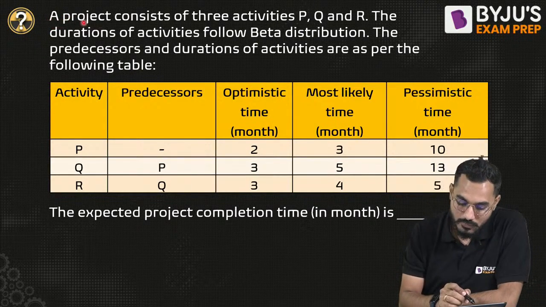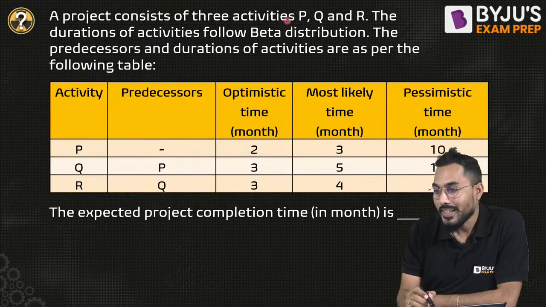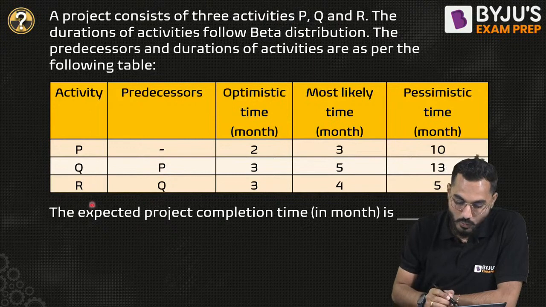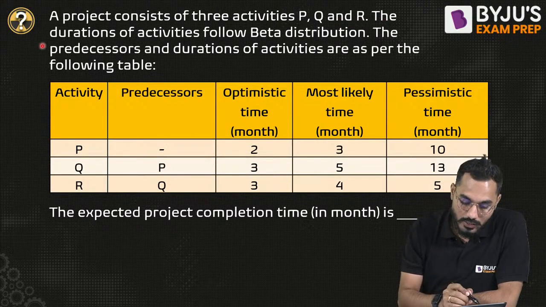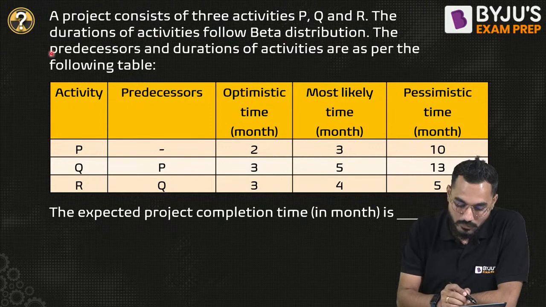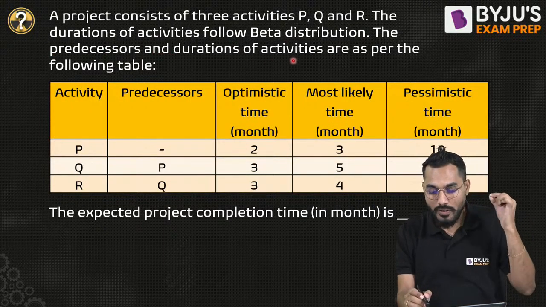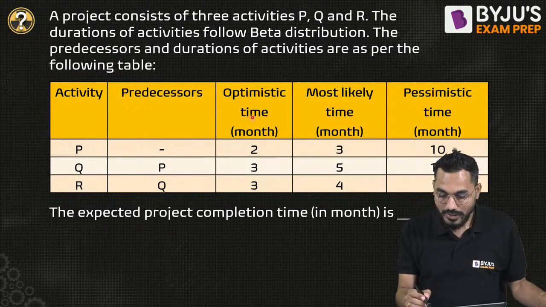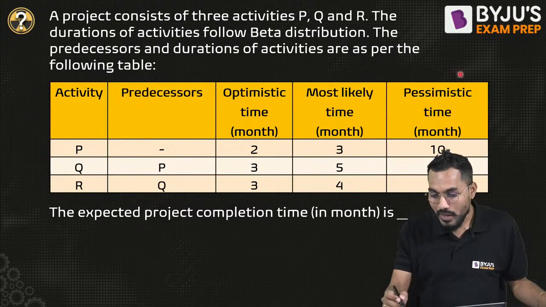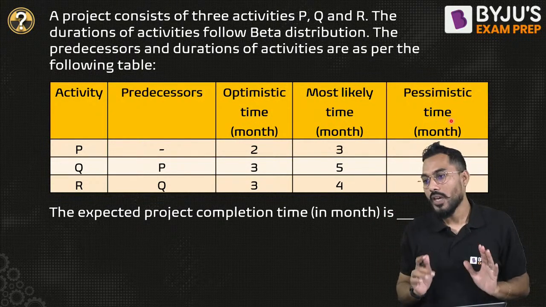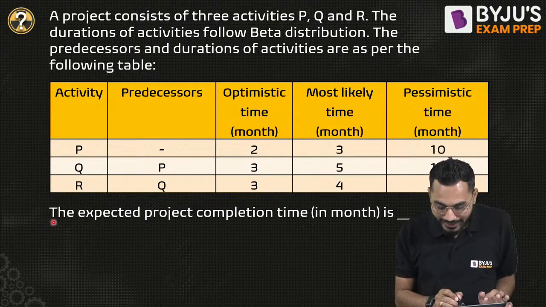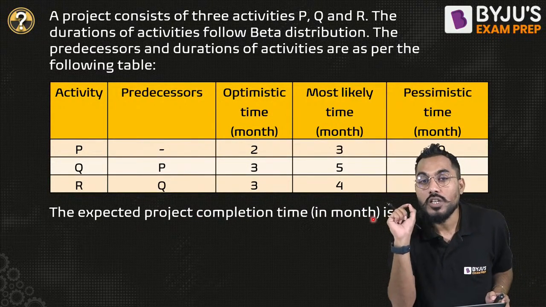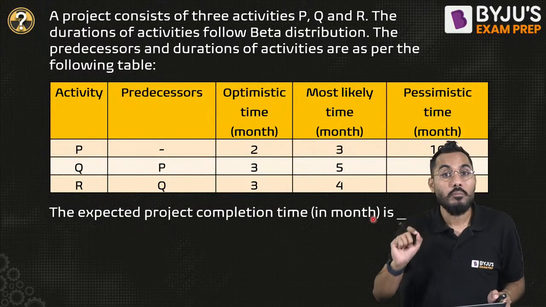What is question number one? A project consists of three activities, P, Q and R. The durations of activities follow beta distribution. The predecessors and durations of activities are as per the following table. Activity, predecessors, optimistic time, most likely time, and pessimistic time are given in months. What is the question? The expected project completion time in months. How much is the expected project completion time?